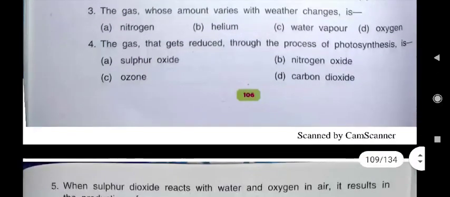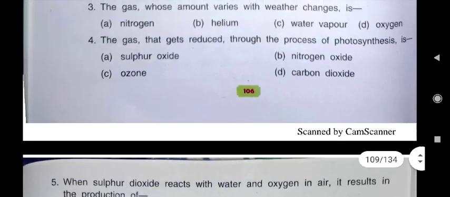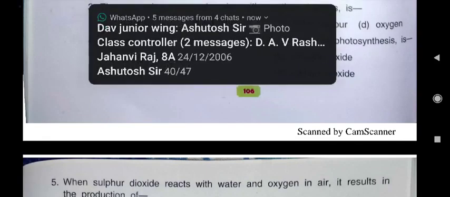Then the third is the gas whose amount varies with weather changes is water vapor. Due to the humidity of the air, its amount varies with weather change. Then the fourth one is the gas that gets reduced through the process of photosynthesis is, we all know plants make their food with the process of photosynthesis.